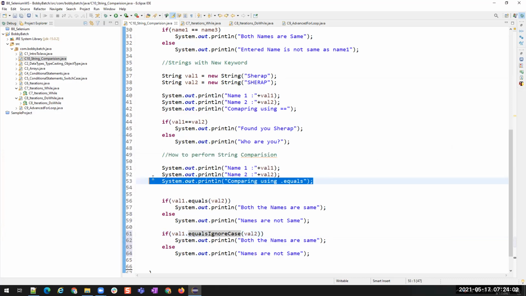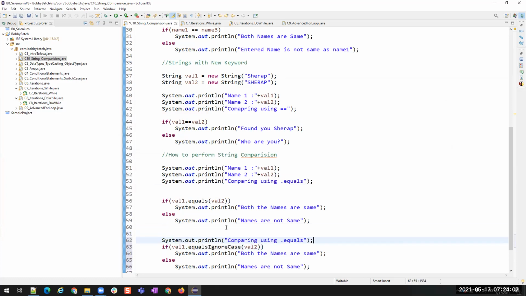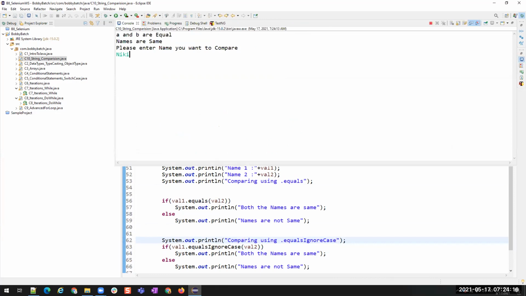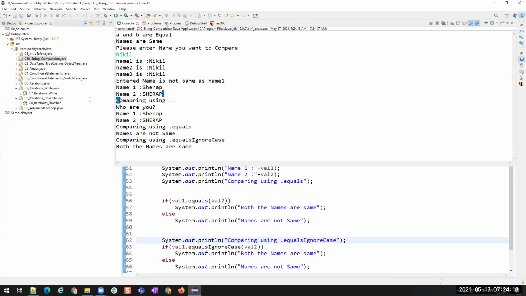Okay. Now, same statement here, the if statement, but with dot equals ignore case. Now, if I run this, the same method. See here, Sharab and Sharab comparing using double equals to, it says who are you? Sharab and Sharab comparing using dot equals, it says names are not same. But when I use comparing using dot equals ignore case, it says both the names are same. So understood?